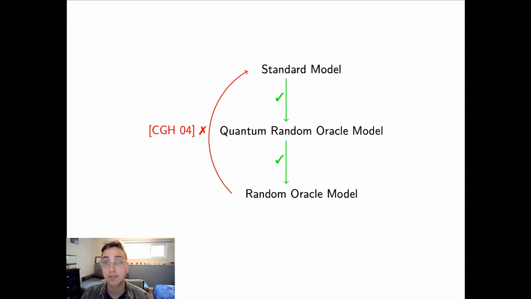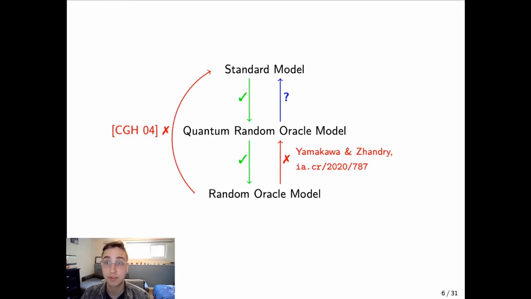So one of the earliest papers looking at this was by Canetti, Goldreich, and Halevi in 2004, where they established a signature scheme secure in the random oracle model, but insecure in the standard model, showing that that's impossible. But since 2011, the position of the quantum random oracle model in this hierarchy has not been as clearly defined. So there are some questions here that have now recently been resolved. Earlier this year, Yamakawa and Zhandry established a scheme that was secure in the random oracle model, but insecure in the quantum random oracle model.